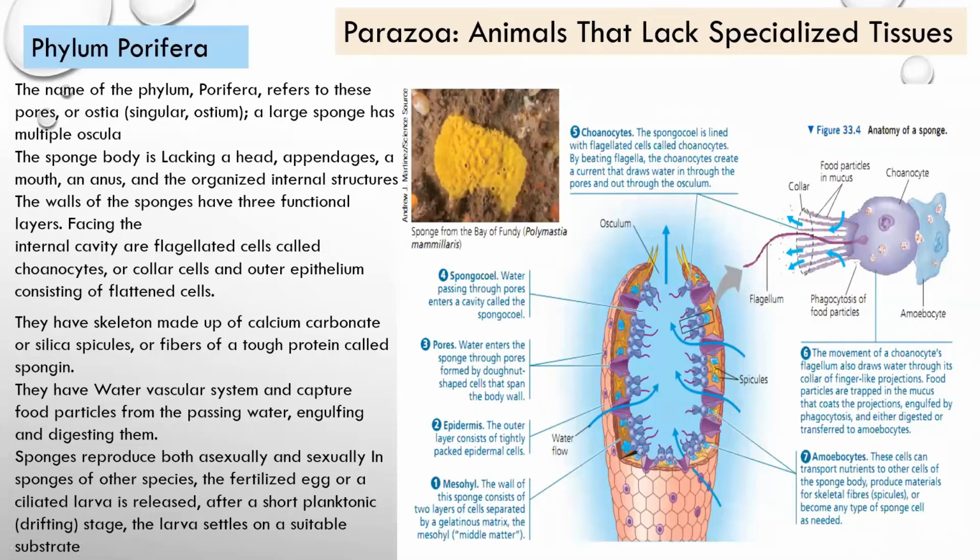And after decay and decomposition of the sponge, that zygote is released and converts into a free swimming larva that is known as amphiblastula. उसको हम क्या कहते हैं? Amphiblastula. So on the basis of spicules and exoskeleton of Porifera, we can divide this phylum into different classes: Calcarea and Silicia. These are the different classes of sponges.